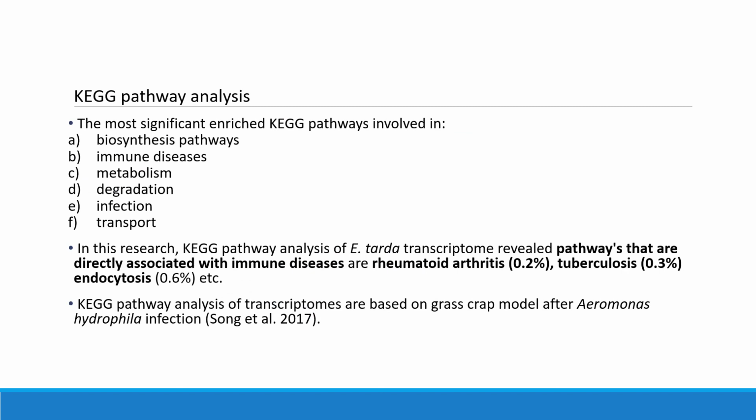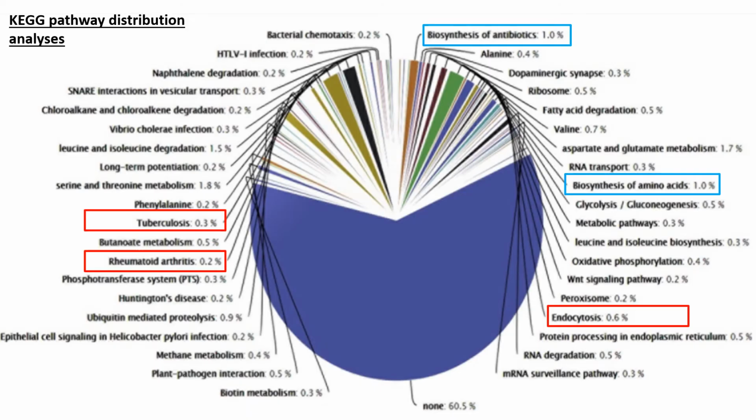For the KEGG pathway analysis, the study found that the most significant pathways involved biosynthetic pathway, immunology diseases, metabolism, degradation, infection, and transport. Here is the figure of the KEGG pathway distribution analysis. We can see several significant pathway group distributions, such as the immune disease pathway in red and the biosynthesis pathway in blue.